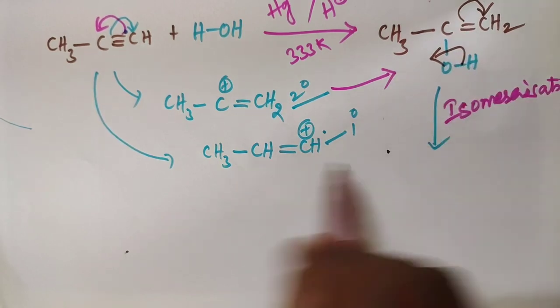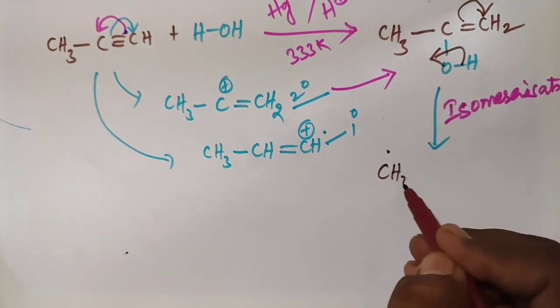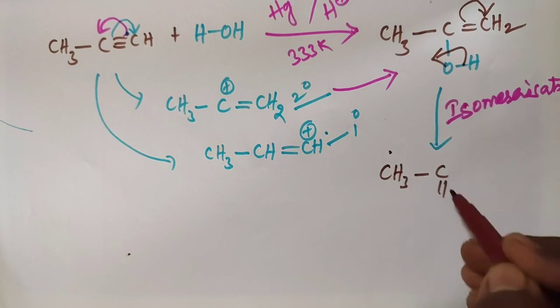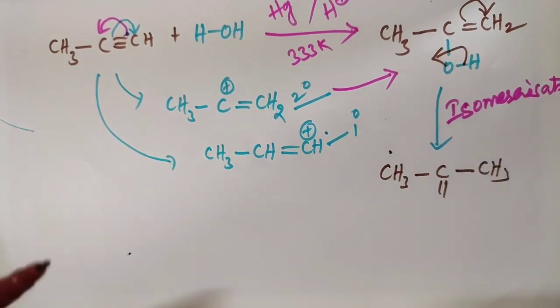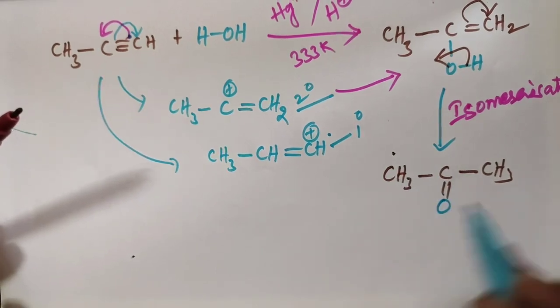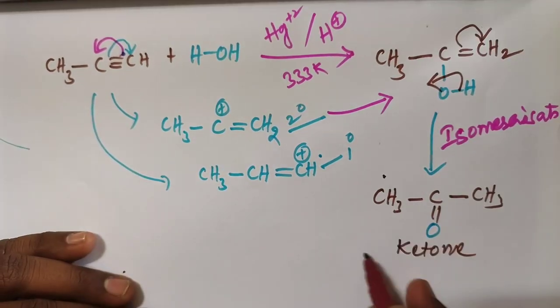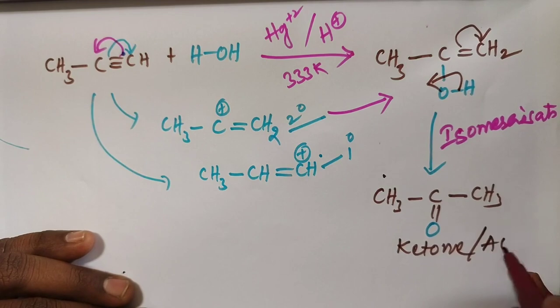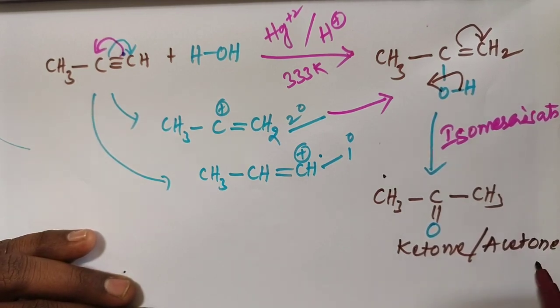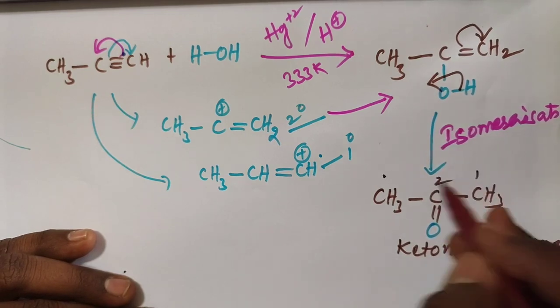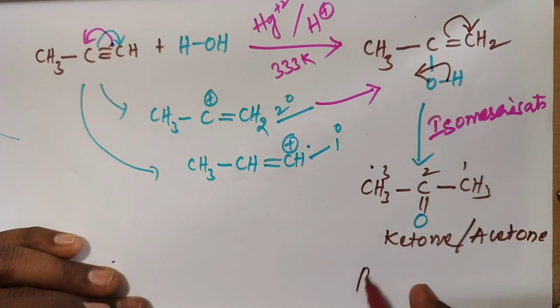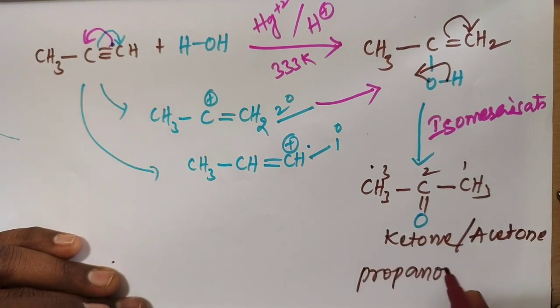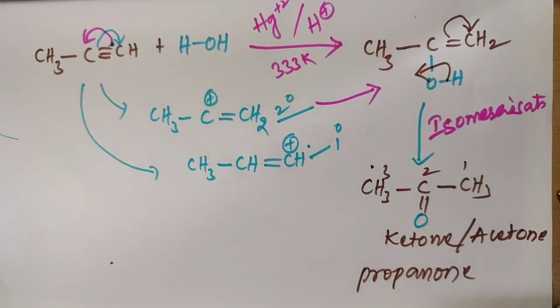We get C double bond O. The product is CH3 C double bond O CH3, the ketonic group, commonly called acetone. From the IUPAC point of view, with 3 carbons, it is propanone. Propanone is the product.